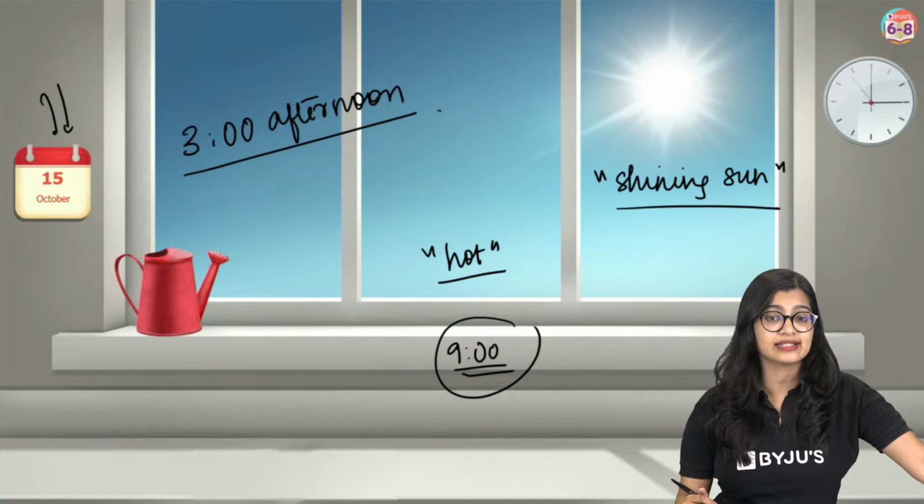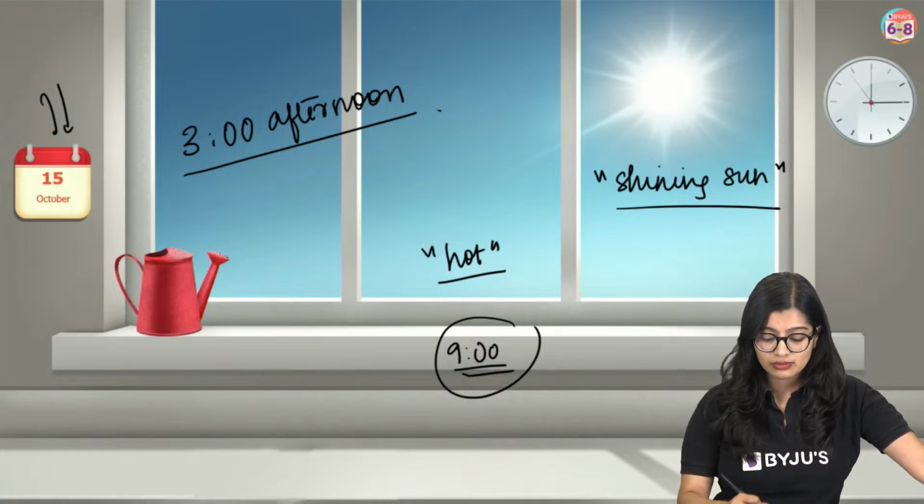Will you be able to see the sun at night? Yes or no? At night, our picture looks very different. First and foremost, at night it is very dark, right? It's pretty dark outside. But we know that there are days where we also see something, we see the moon.